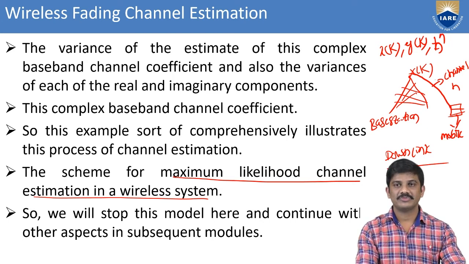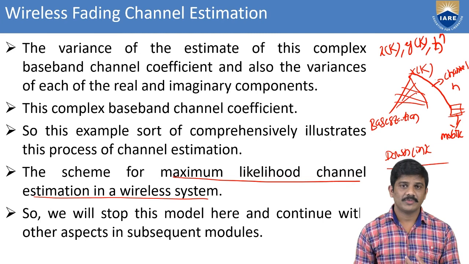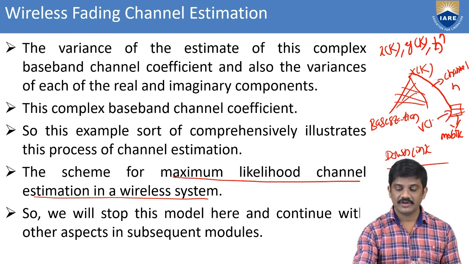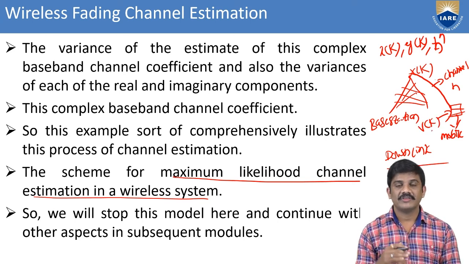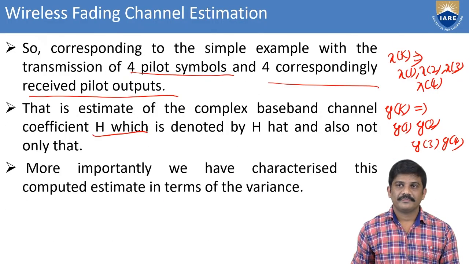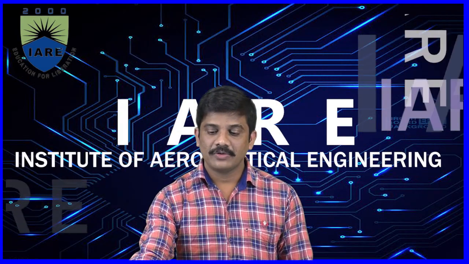This all comes under wireless channel estimation, the complex baseband channel coefficient. Mainly, here we consider some additive noise that we add here, that is v of k. Mainly this is in the wireless fading channel estimation, the baseband channel coefficient and the variance. We find out the channel coefficient and also x of k and y of k. That all comes under the estimation of the channel.